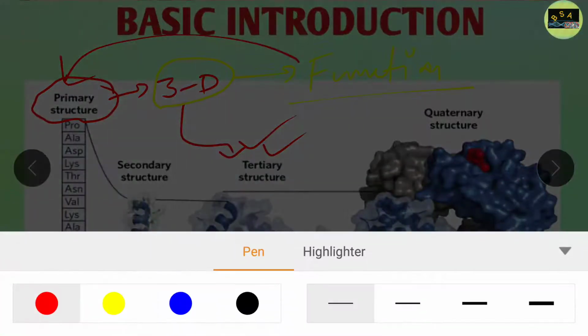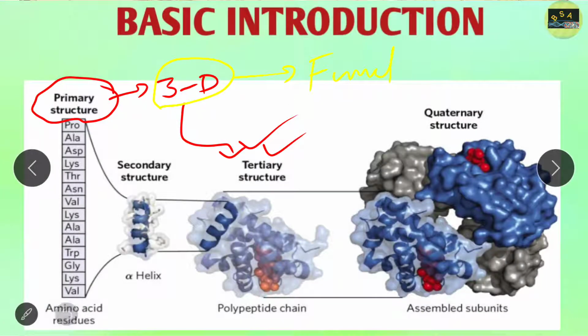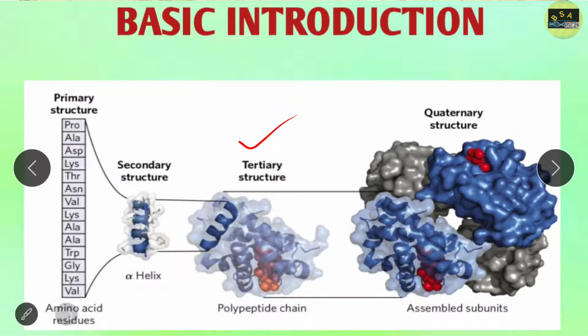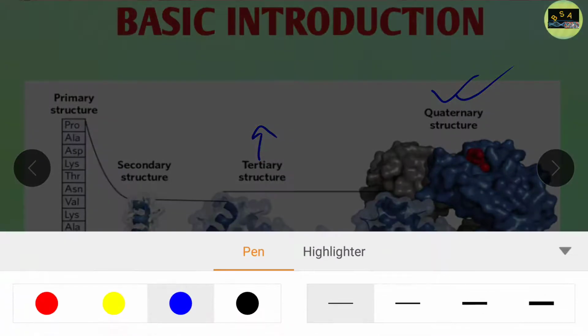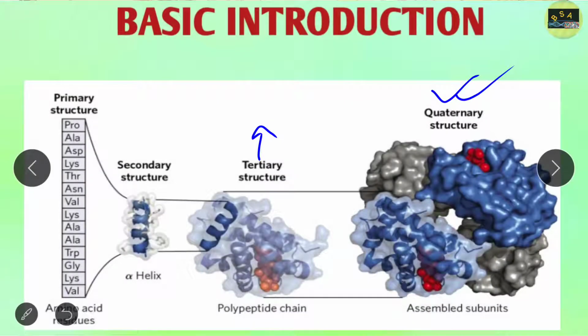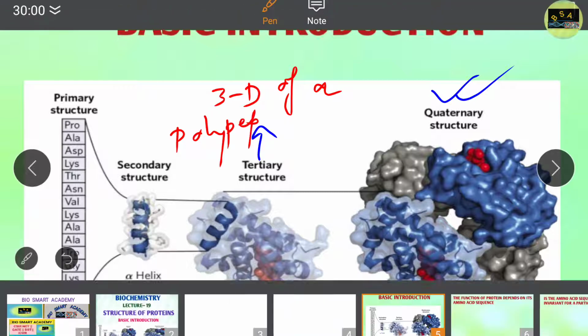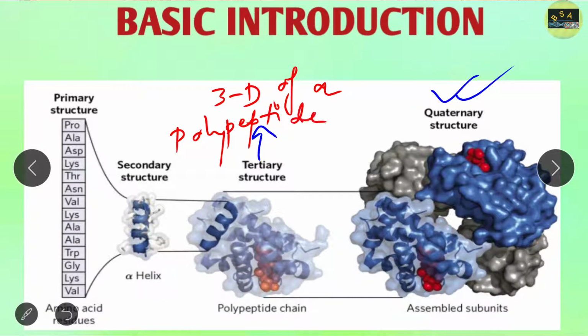And finally, after all this, lastly we want to introduce the quaternary structure of protein. So what is the quaternary structure of protein? In tertiary structure of protein, what do we discuss? We discuss the 3D folding of a polypeptide. Clear? The 3D folding of a polypeptide is what we discuss in tertiary structure of protein.